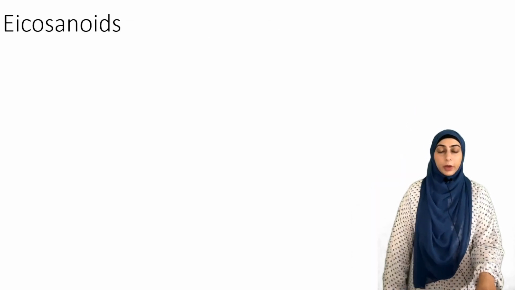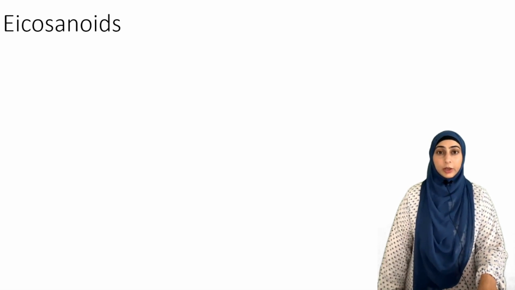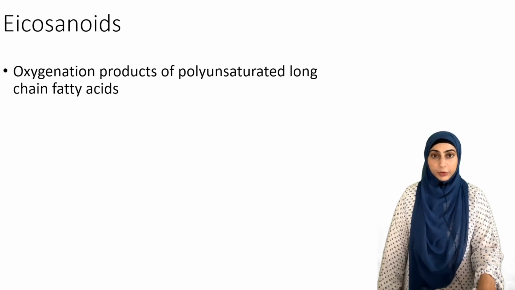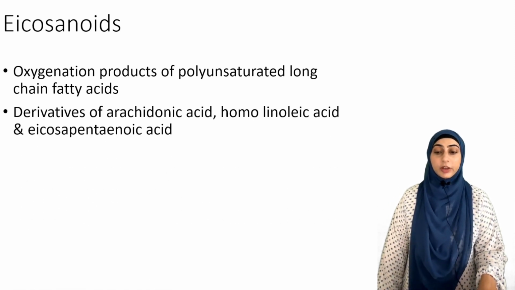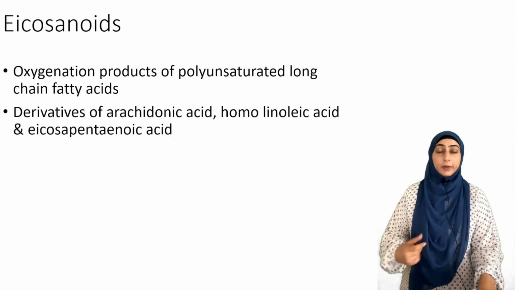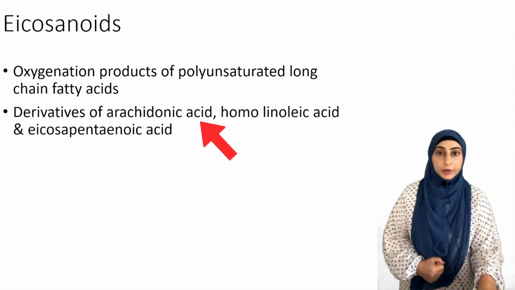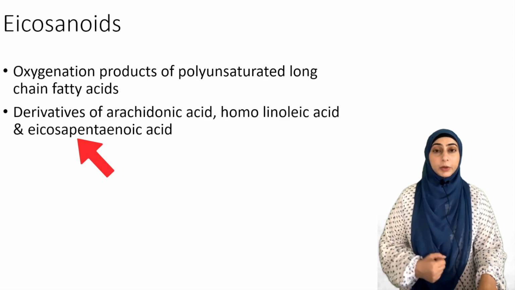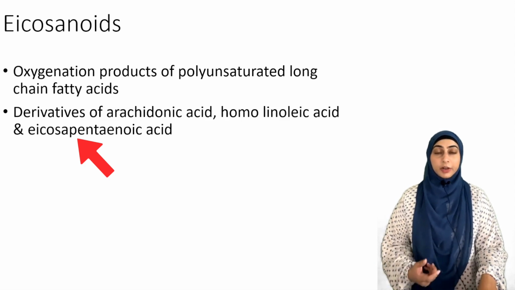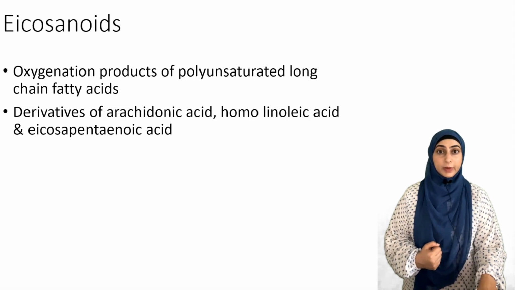Before we hop on to prostaglandins, हमें ये पता होना चाहिए कि eicosanoids क्या होते हैं. Eicosanoids are basically oxygenation products of polyunsaturated long-chain fatty acids. In simpler words, ये arachidonic acid के derivatives होते हैं या फिर linoleic acid या फिर eicosapentaenoic acid. These are generally found in the membrane phospholipids in the cell membrane.